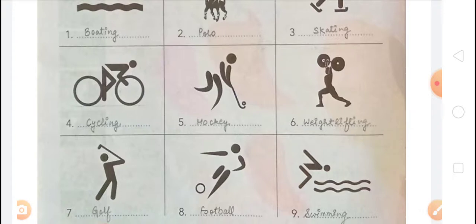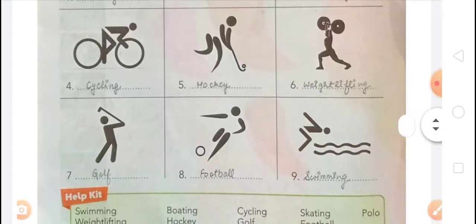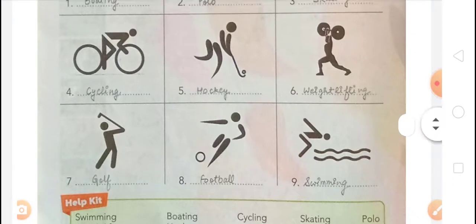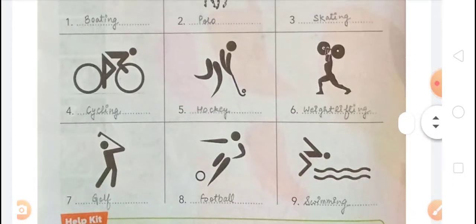Next, on 7, the next is golf. You can see here that on 7 this icon is related to golf, and on 8 that is the icon of football. And this icon is related to football. And on 9 the given icon is related with swimming.